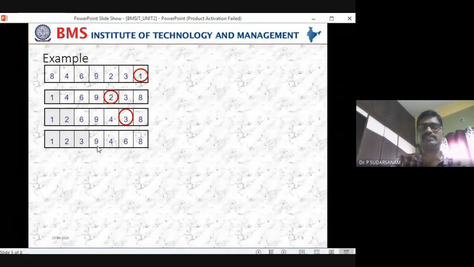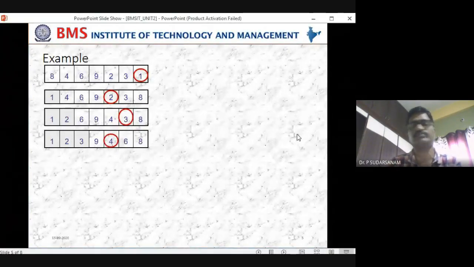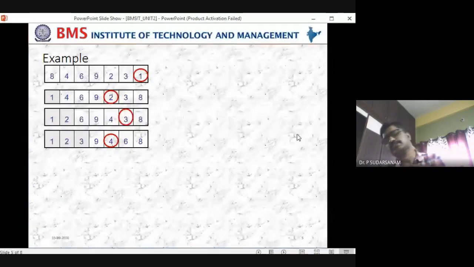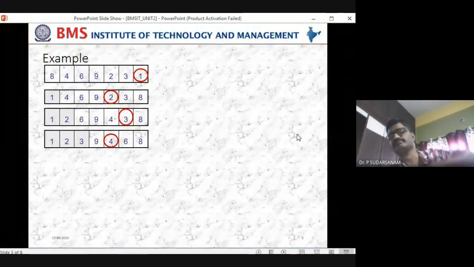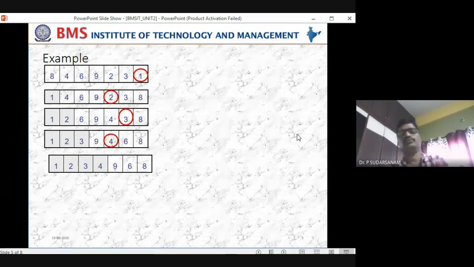Now 9 is the smallest element you have taken according to the first loop. Now compare with 6, 4, 6, 8. Which is the smallest element now? 4 is the smallest element. You got it now? Any doubt? So now 4 and 9 are to be swapped.